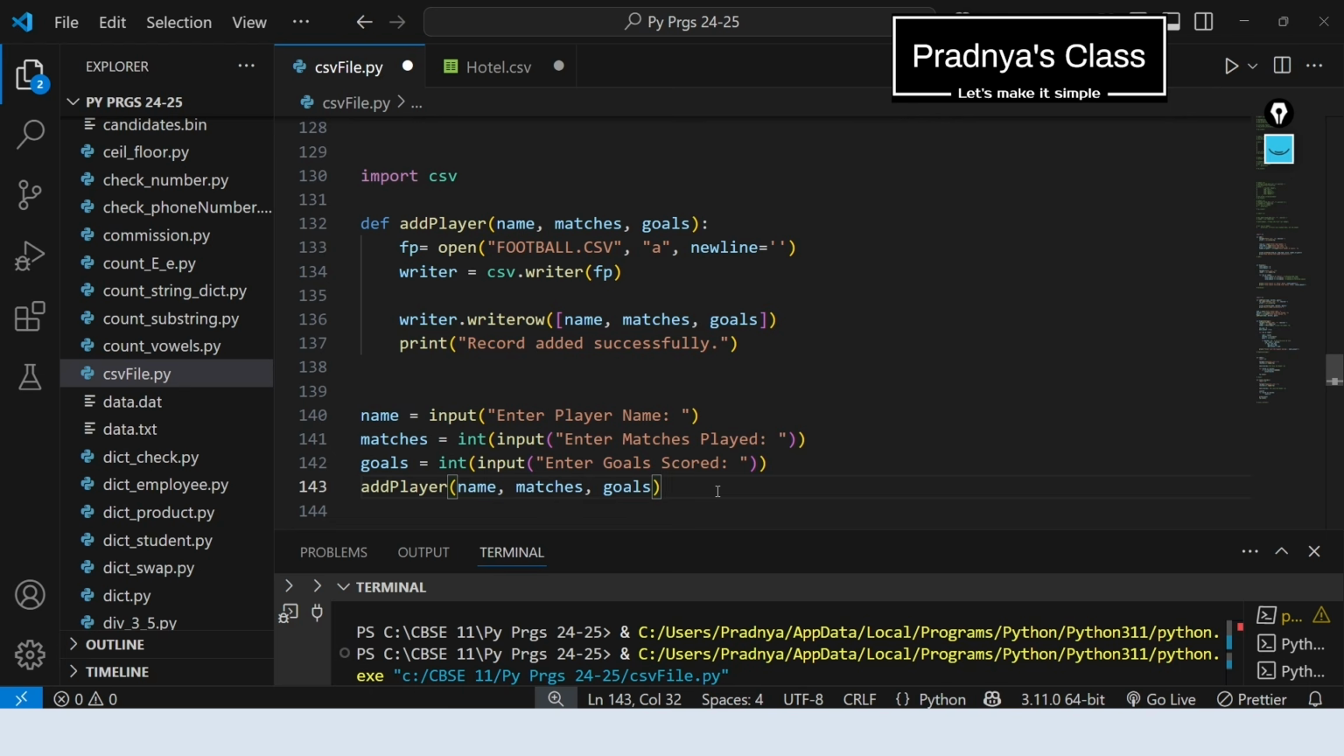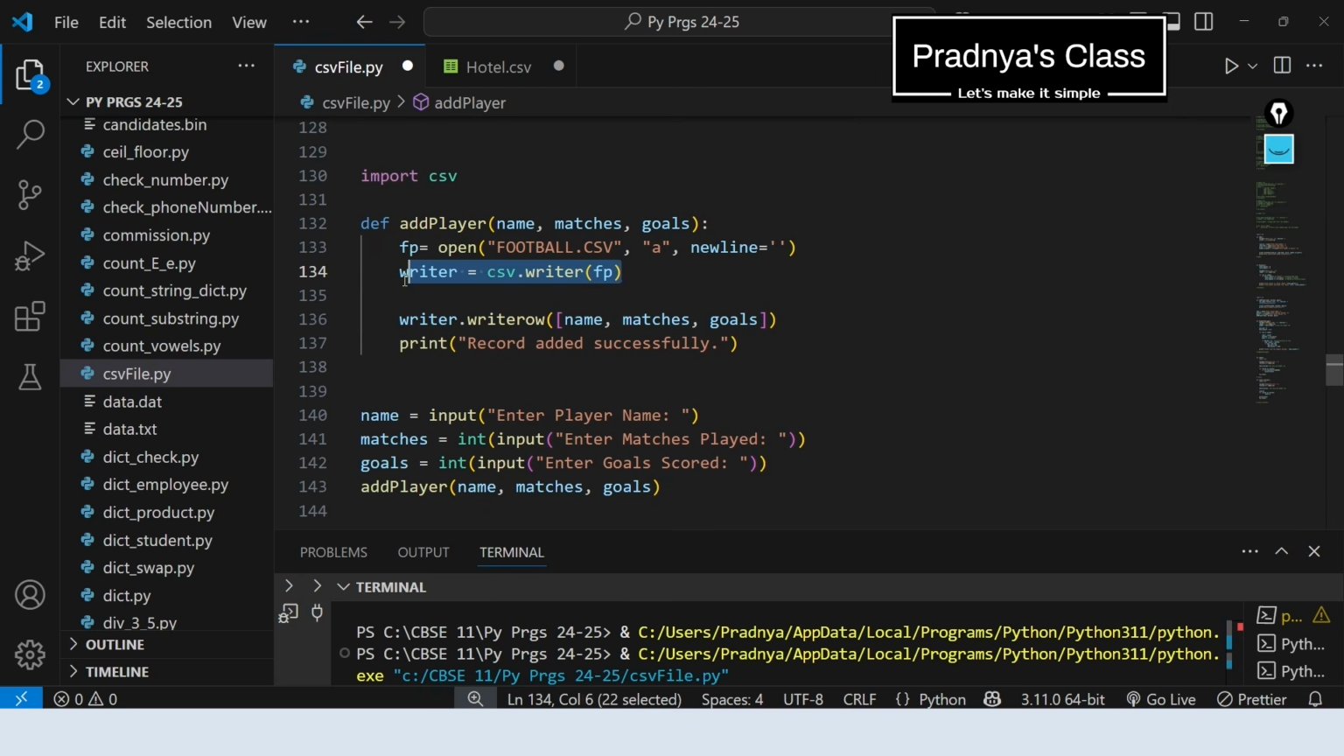Alright, the code is very simple. First of all, let's take the required input: player name, matches played and goals scored. Those 3 parameters we are going to pass to the user defined function add player. Now let's check the code of the add player function. The CSV module is already imported. We are opening the file in the a mode. Don't forget this newline parameter.